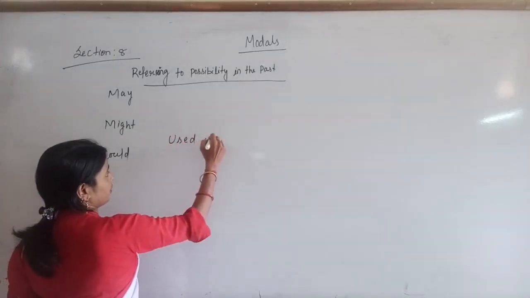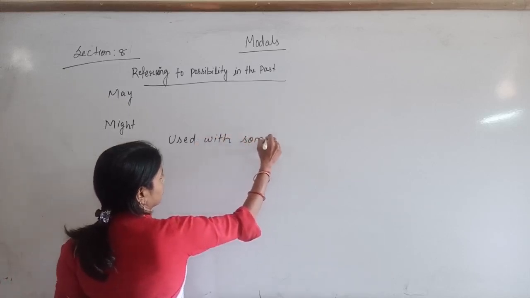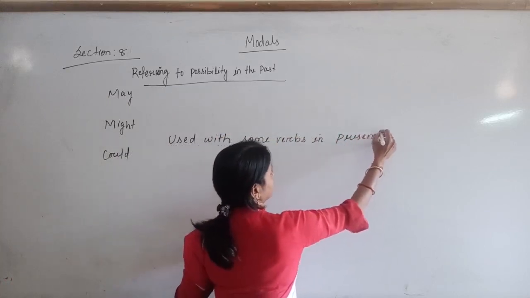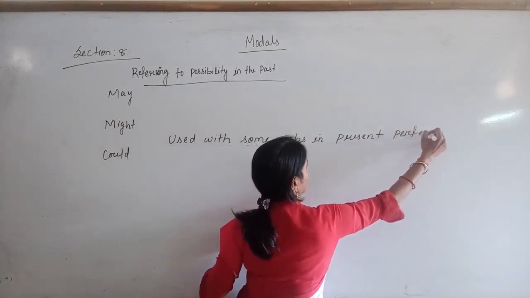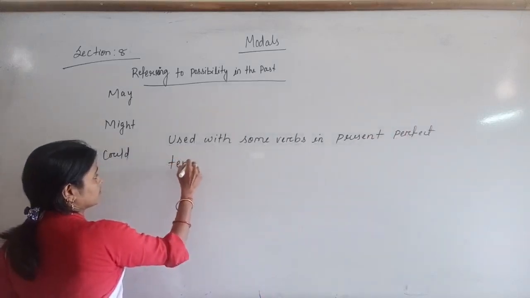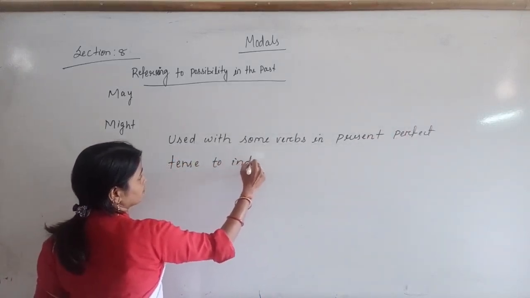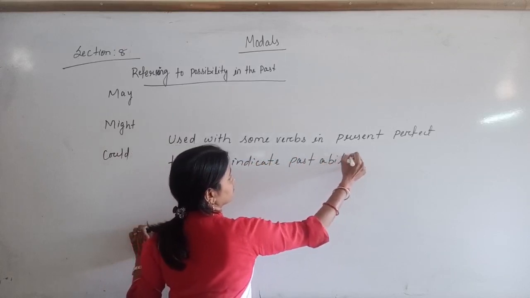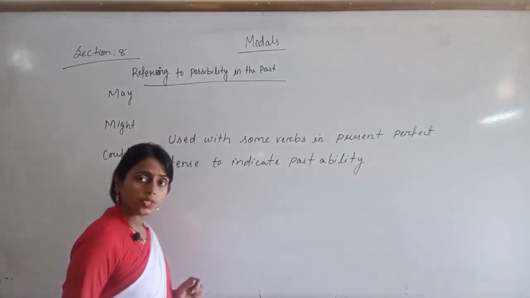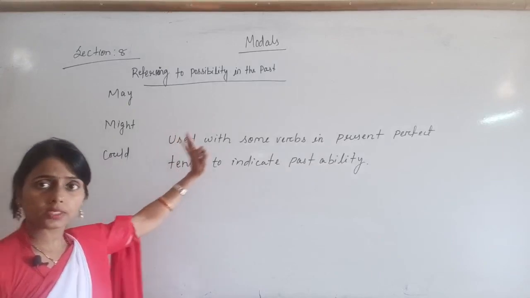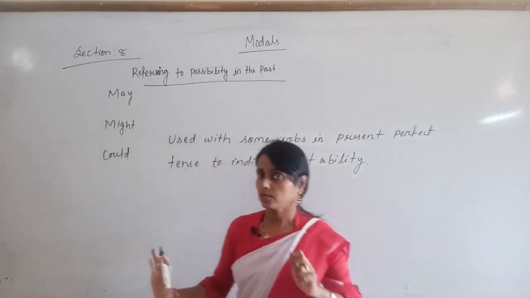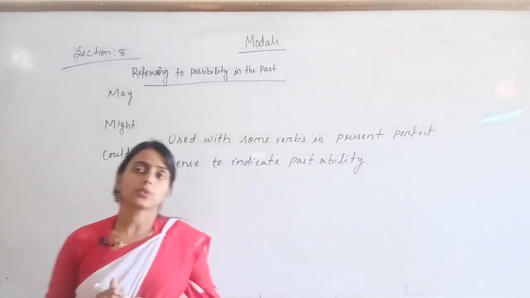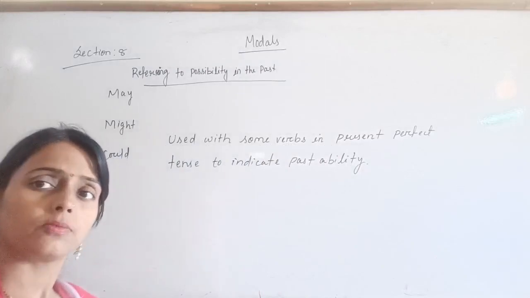Used with some verbs in present perfect tense to indicate past ability. Okay, understood this one? Only this single point is there in this section. Nothing more is there. You just go through it. Still if you have doubt you can ask me. So let's discuss one activity from this section.